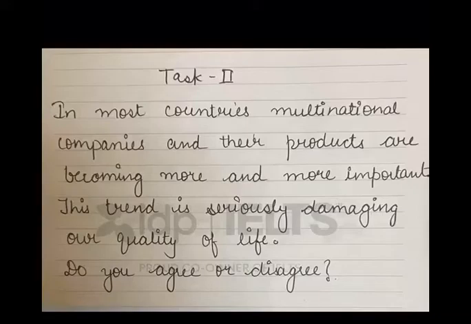If we agree with the statement, we are saying that yes, this trend is damaging our quality of life. But if we disagree with the statement, then we have to write the positive points of these products which are produced by multinational companies.